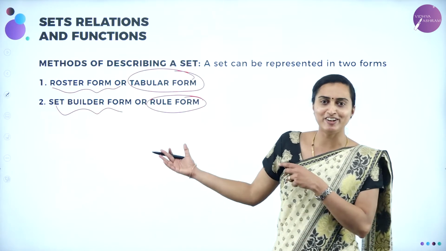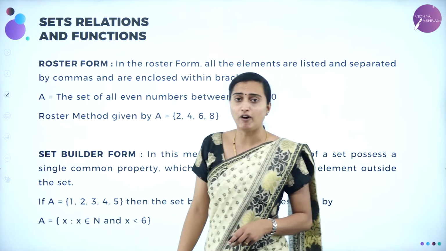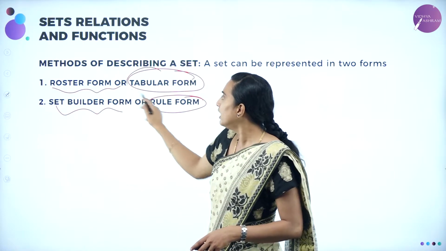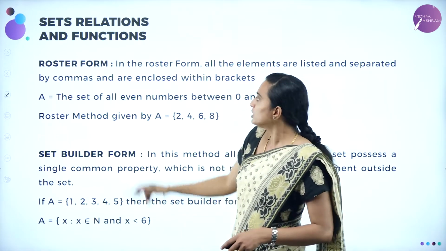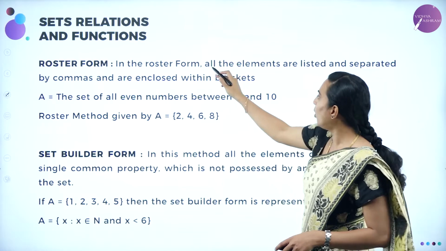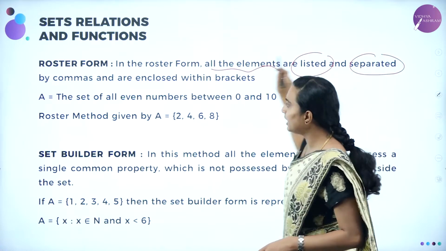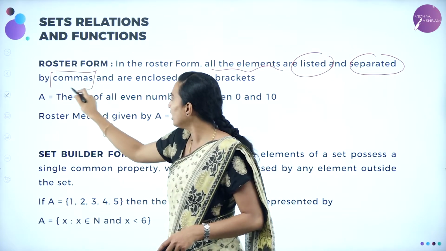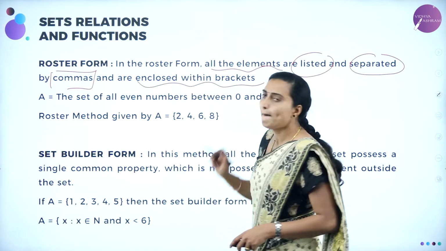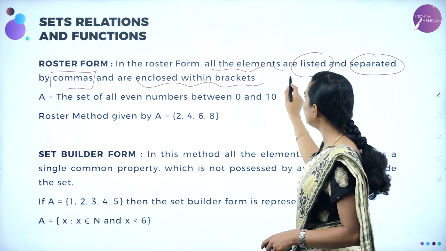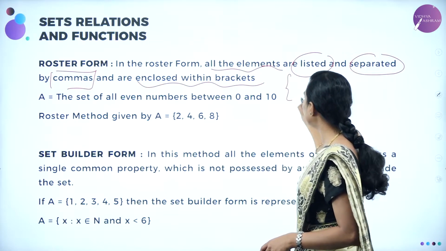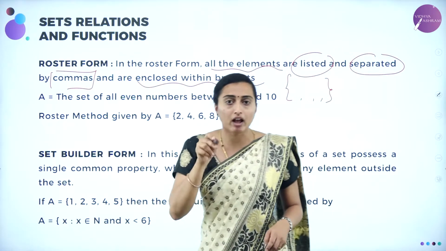Let us look into the definition, dears. Here the roster form is also known as the tabular form. This you have to know. In this roster form, all the elements are listed and separated by what? Commas. Okay, and are enclosed within brackets. Bracket means you enclose them within a flower bracket, and all the elements are separated by a comma.